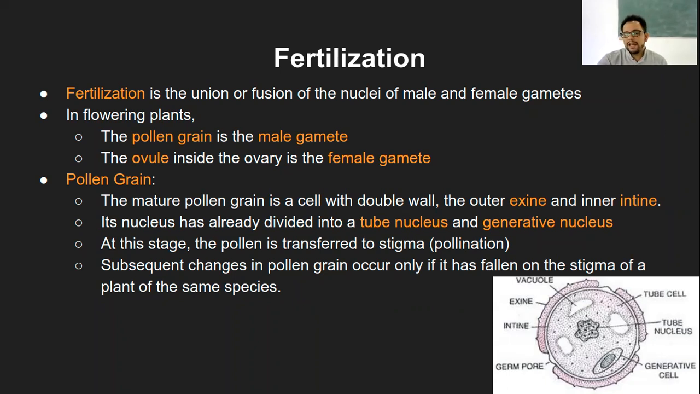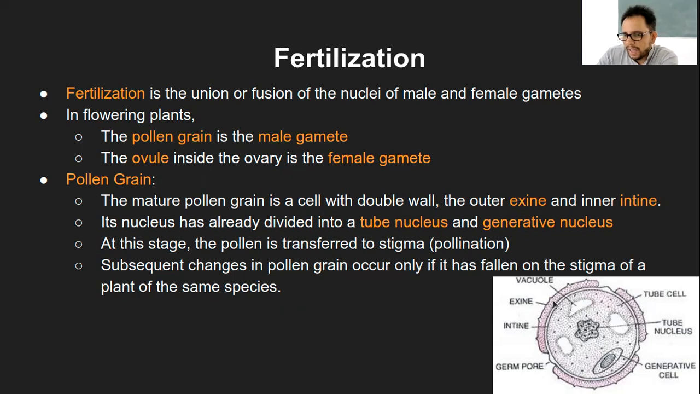Now, if you look at this diagram in front of you on the right bottom side, that is the pollen grain structure. The mature pollen grain is a single cell with a double wall. This double wall consists of the outermost layer, that is exine. Ex refers to the outer one, and the inner one is intine. In refers to the inner layer. So that way this pollen grain has two layers.